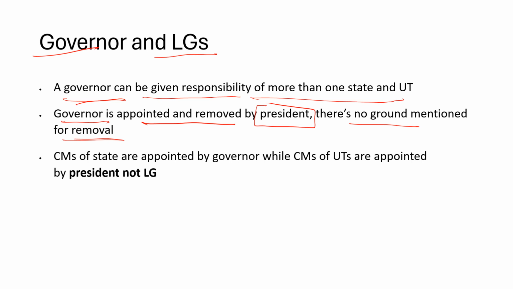There are so many recommendations by the Sarkaria Commission, then the Punchhi Commission, then the National Commission to review the working of the Constitution of India. All of them have made various recommendations to make the removal of governors not arbitrary, right? To give them 5 years of tenure.